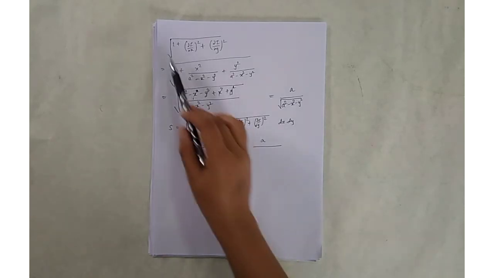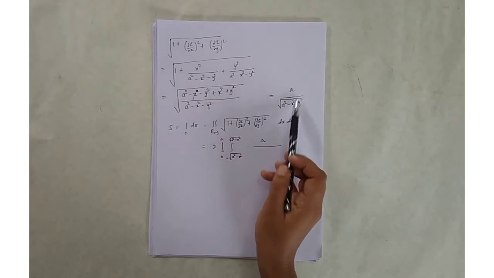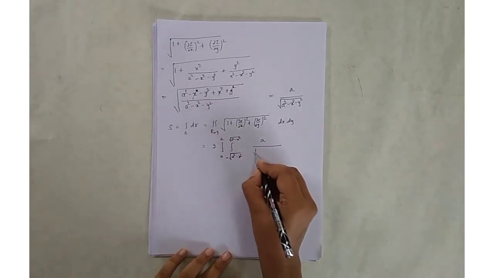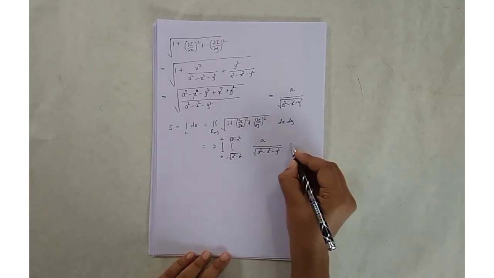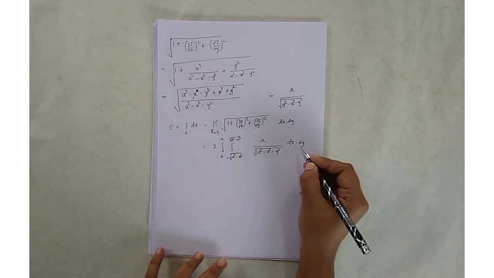That is, we have found here a upon square root of a square minus x square minus y square into dx into dy.